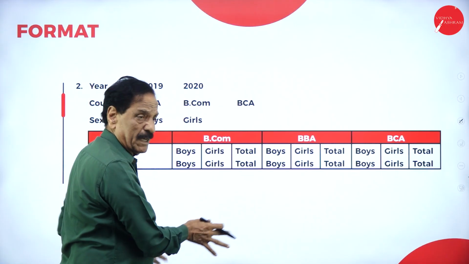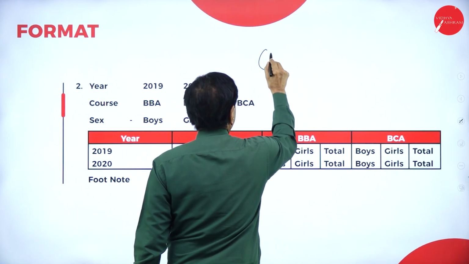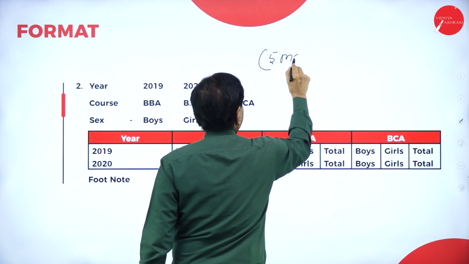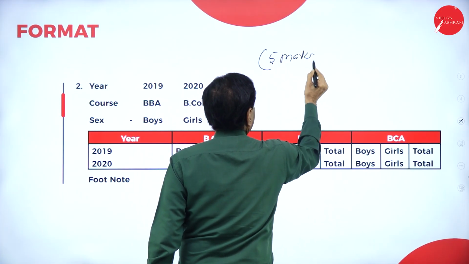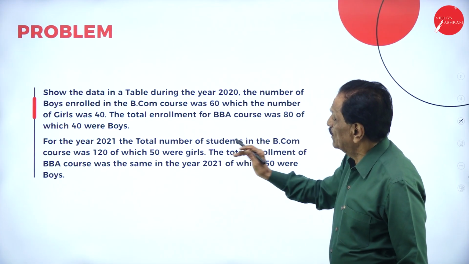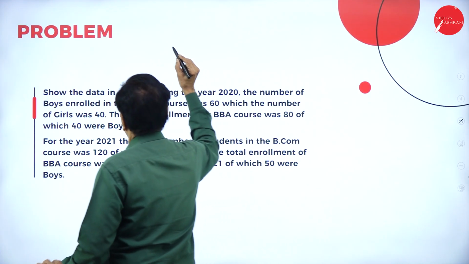Just a blank table. Here also 5 marks. So this is for 10 marks.